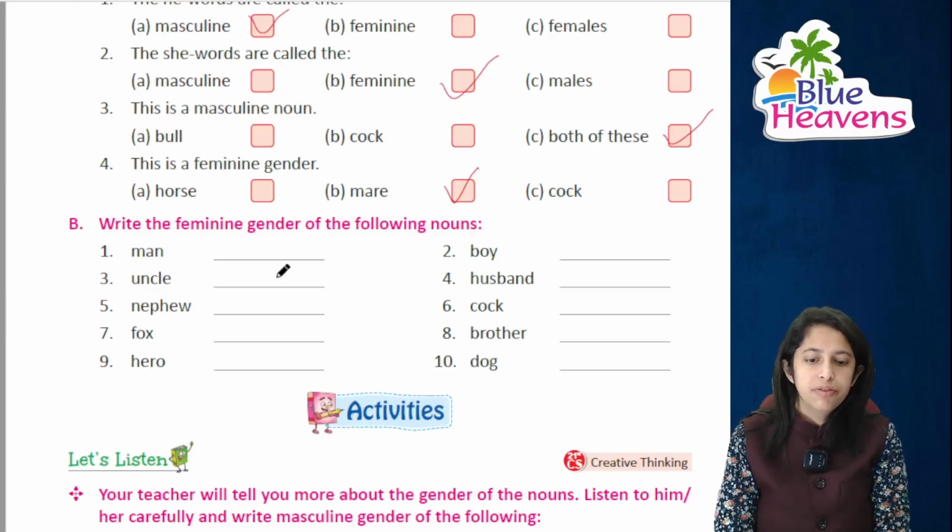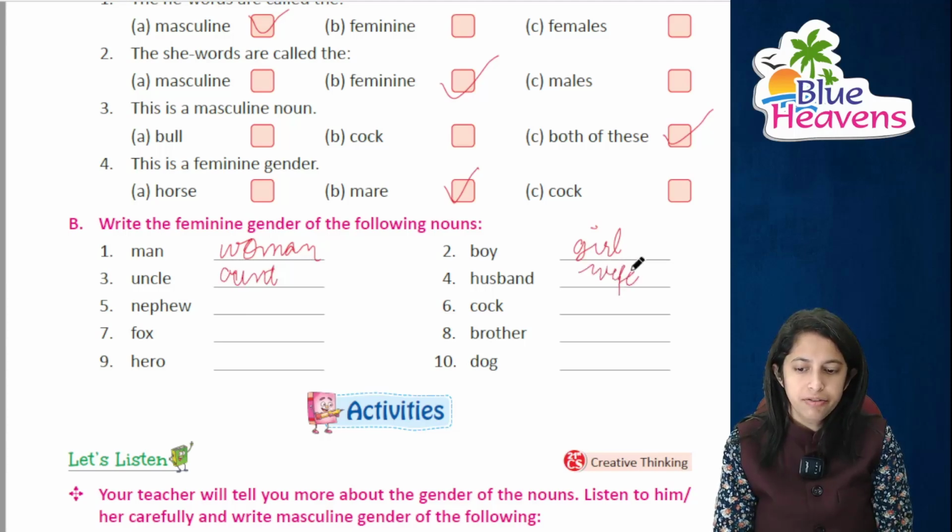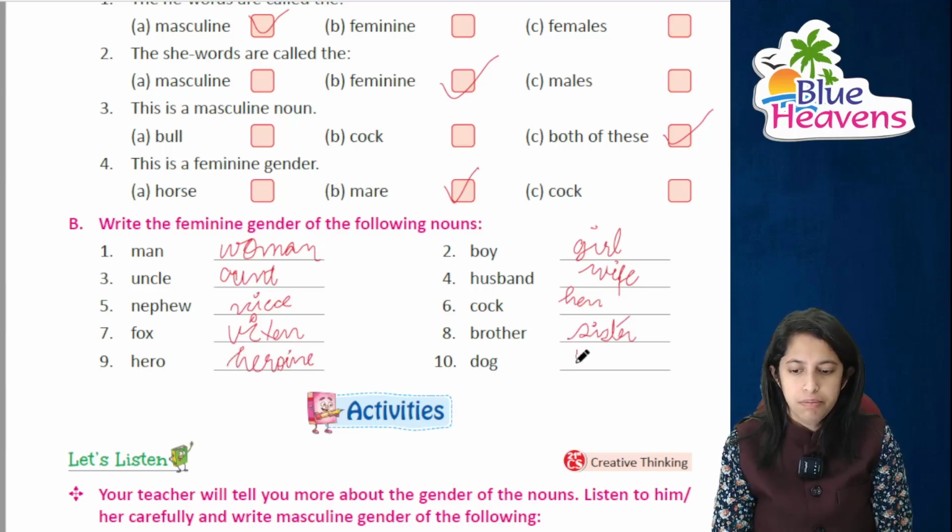You have to write down the feminine. man ka woman, boy ka girl, uncle का aunt, husband का we all know it's wife, nephew का niece, cock का hen, fox का vixen, brother sister, right? hero का heroine, and dog का bitch.